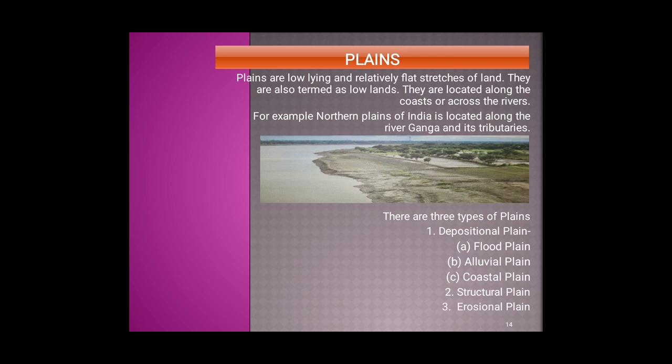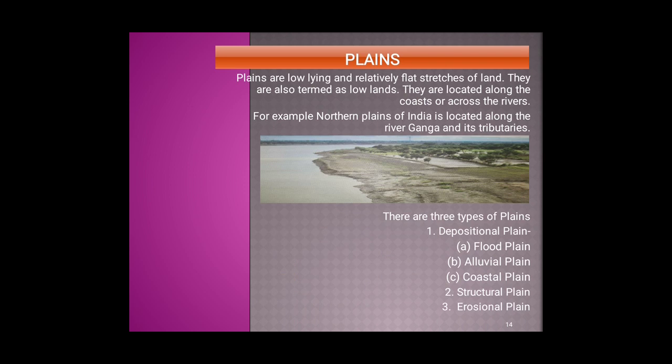The next major landform is plains. Plains are low-lying and relatively flat stretches of land. They are also termed as lowland. They are located along the coast or across the rivers.